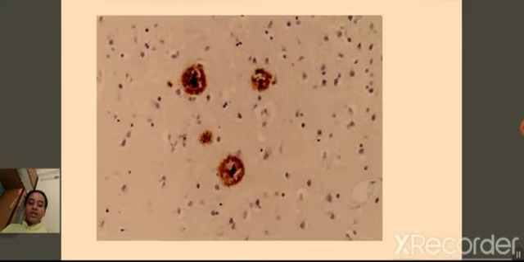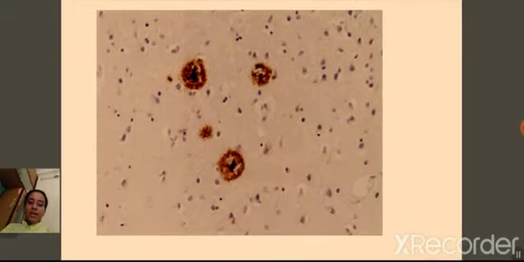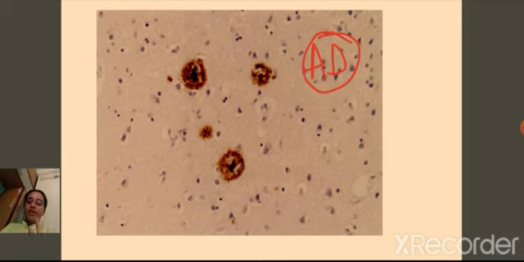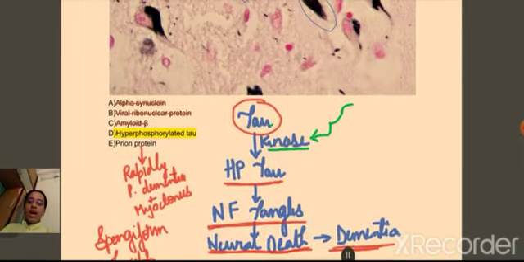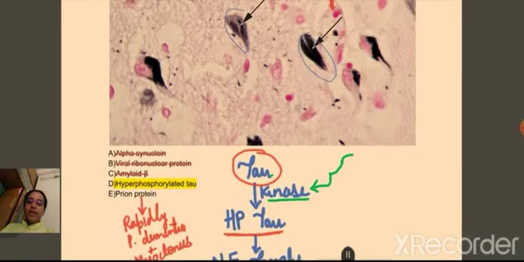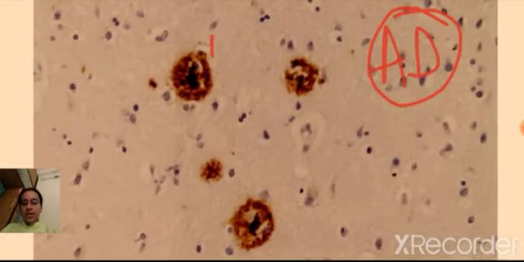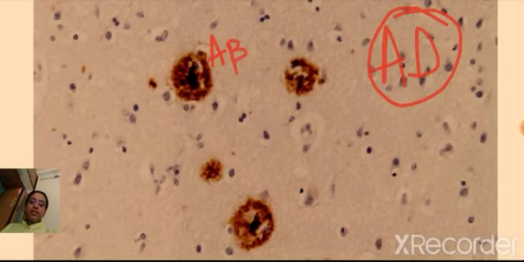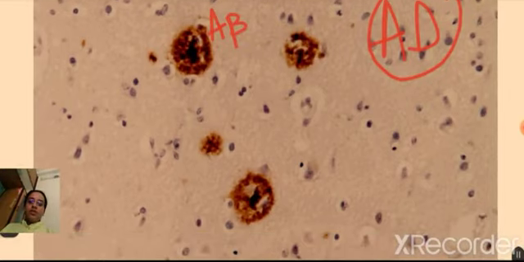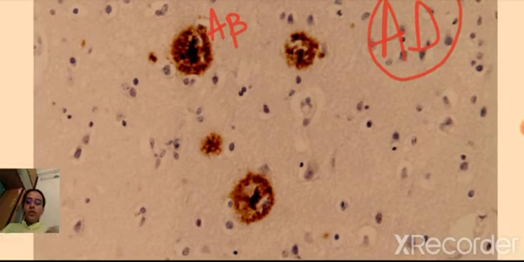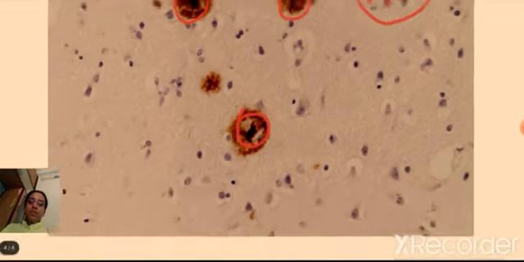Now, let's take a look at this image. What is this image depicting? The hint here is that this is again for Alzheimer's disease only. So, we had discussed two things in Alzheimer's. One is the neurofibrillary tangles composed of tau protein, and the other is the amyloid beta plaques. These are the amyloid beta plaques. Okay. So we can see that these brown bodies here, this is what the plaques would look like.